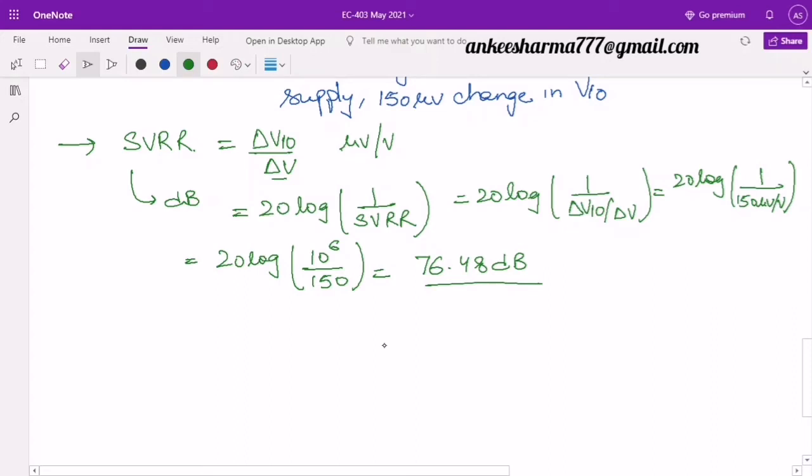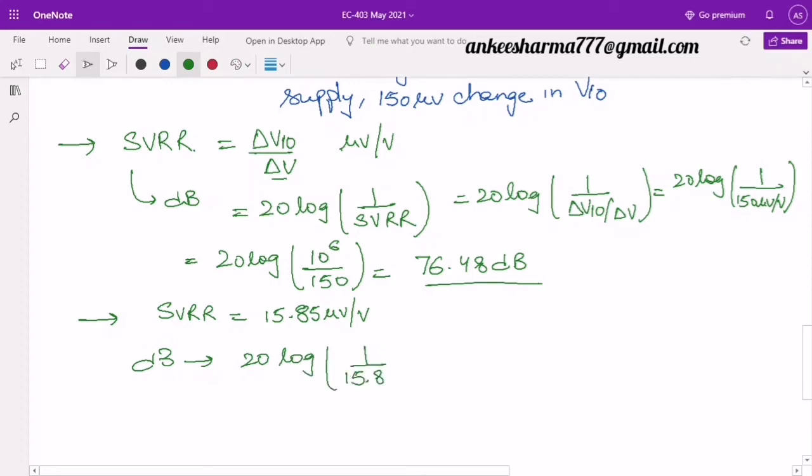Now let us take one more value. If I take 15.85 microvolts, that is if my supply voltage rejection ratio is equal to 15.85 microvolts per volt, then what is going to happen in my dB? If I check it in dB terms, then I will write again 20 log of 1 by 15.85 microvolt per volt, and when I solve it, it will come out to be around 96 dB.